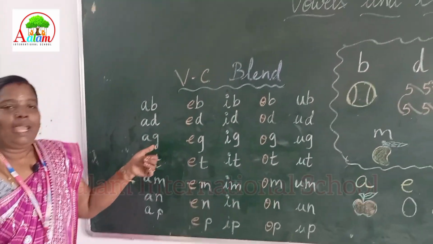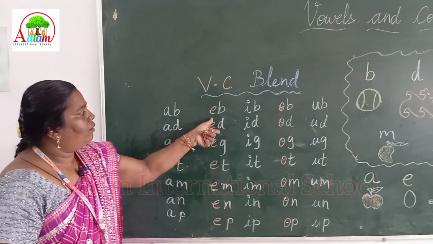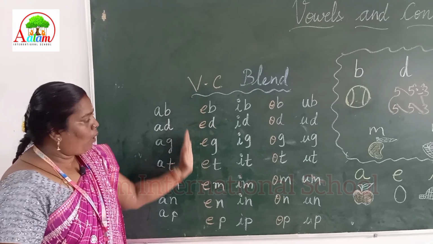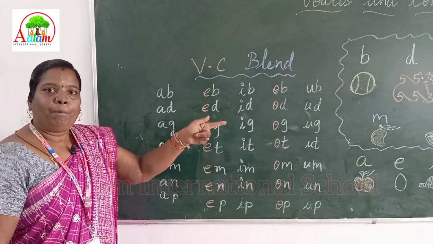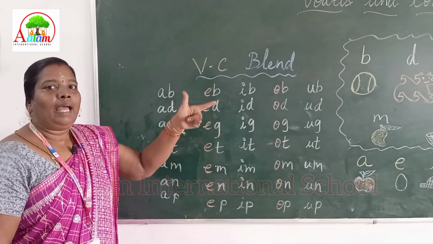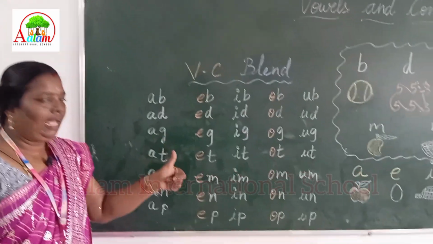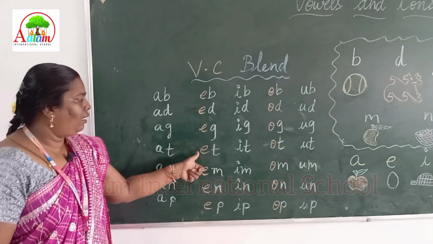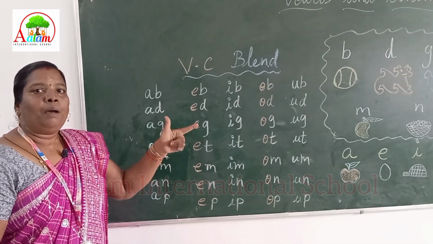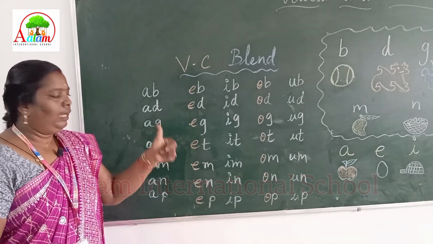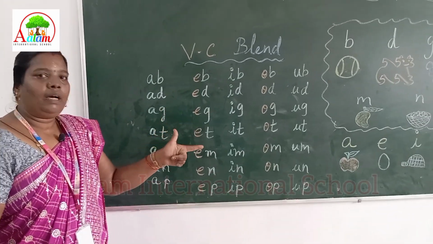Next, we'll pass on to the second vowel letter, that is E. E sounds eh, as in egg. Now we are going to blend vowel and consonant. E, ba, eb. E, da, ed. E, ga, eg. E, ta, et. E, m. E, n. E, pa, ep.